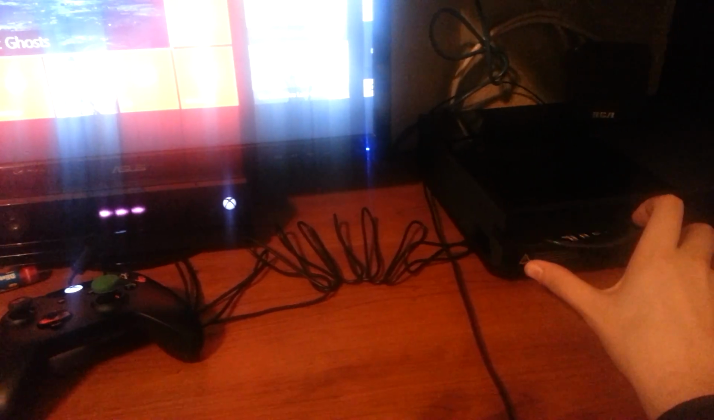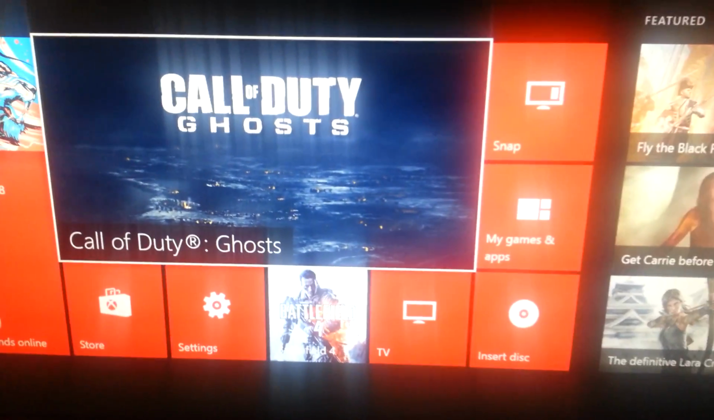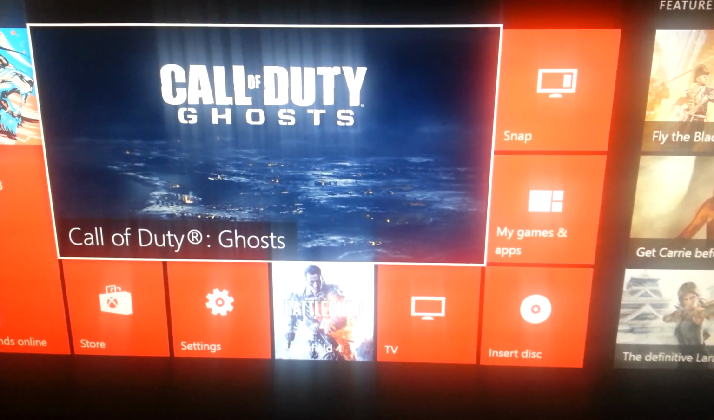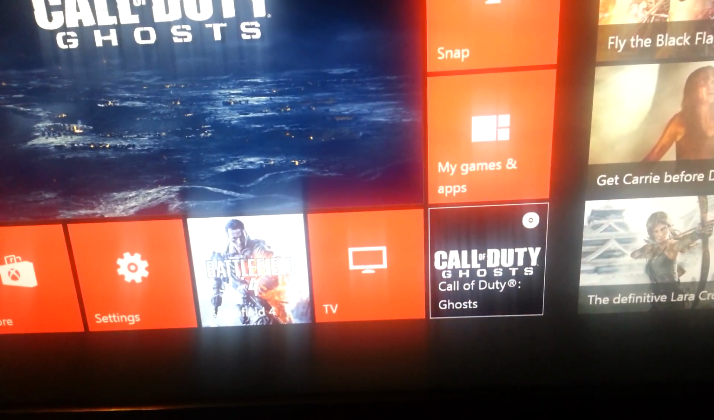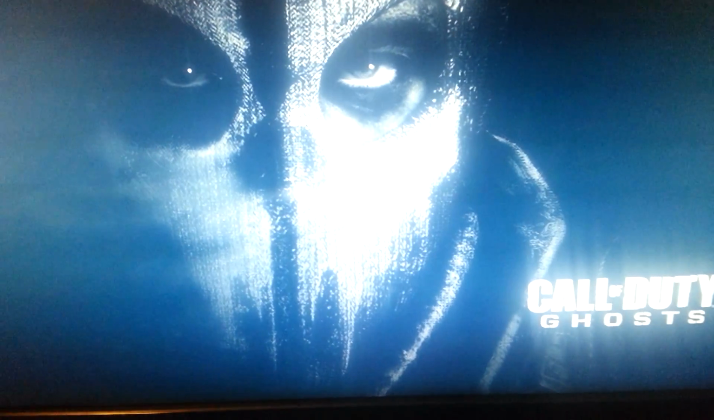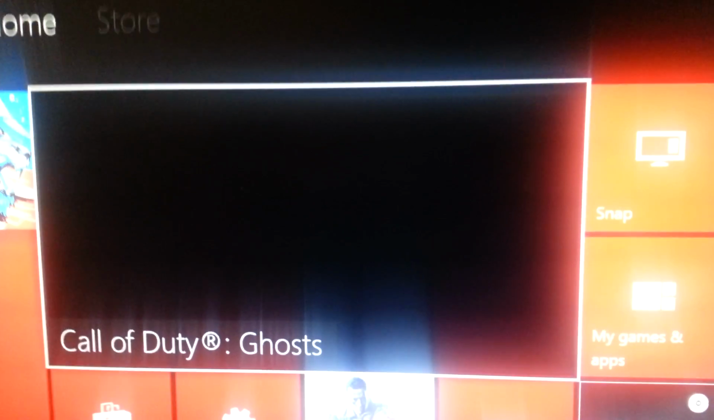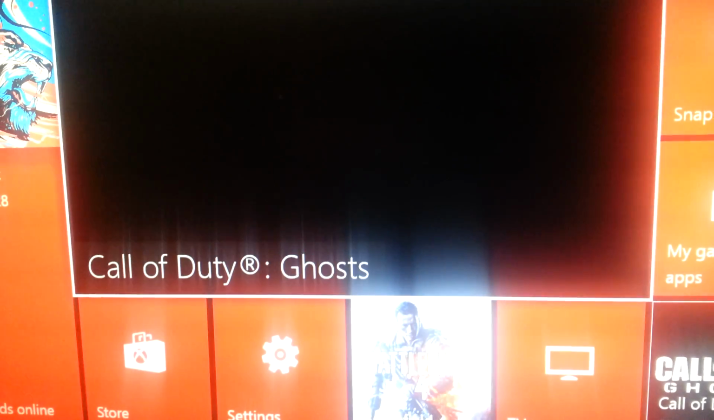So I put it in here. It's reading it. It just reads, and then it launches, and then it goes right to this screen, and then it goes to a blank screen right here. It just goes blank. As you can see, screen has gone blank. And then if I grab my controller here, I go home, Call of Duty Ghost does not want to work.